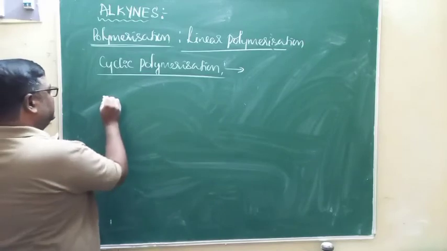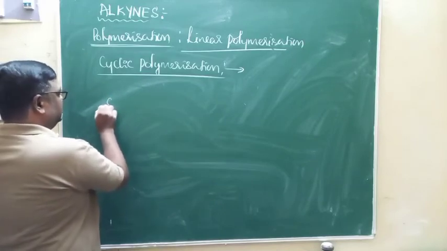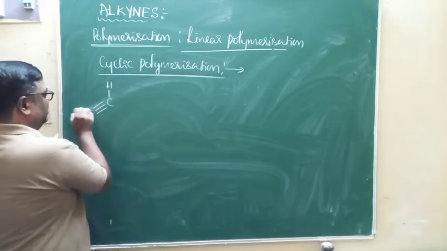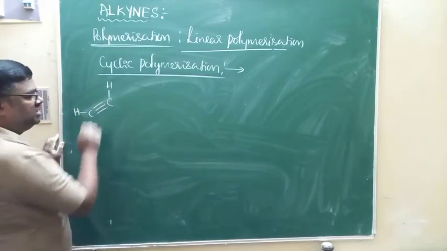And of course, in cyclic polymerization, look at this. This is ethine, CH triple bond CH.